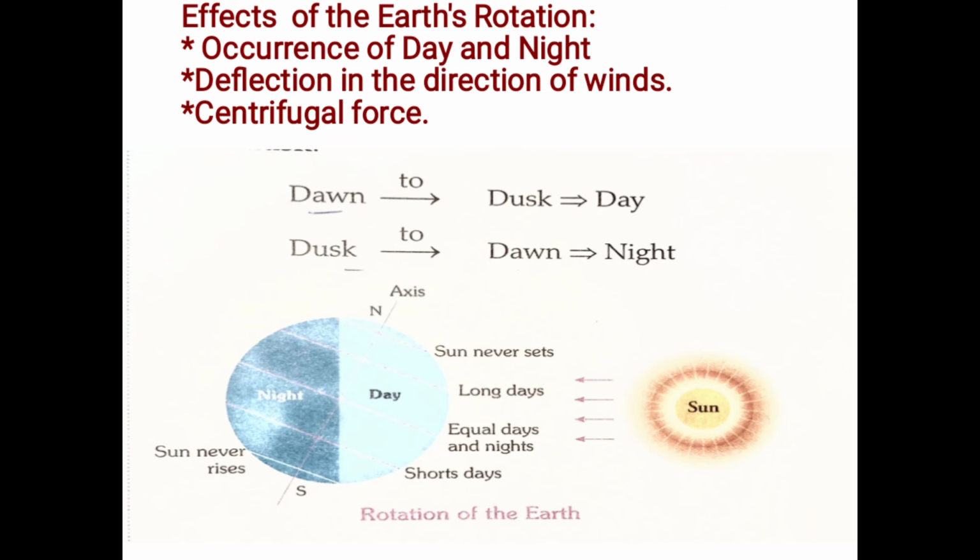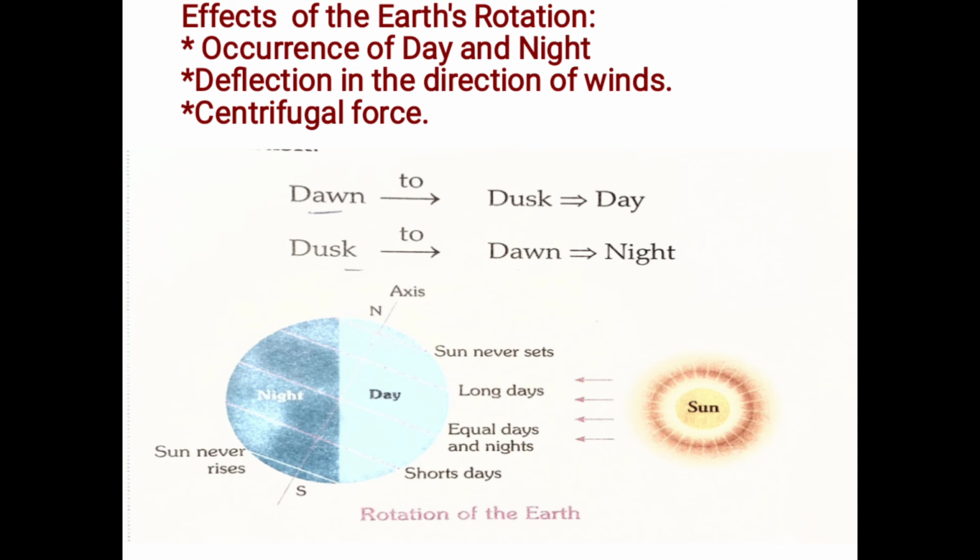Here dawn means the first appearance of the light in the sky before the sunrise. That is the meaning of dawn. And dusk means the darker stage of twilight. That is the meaning of dusk. And also look at this picture.